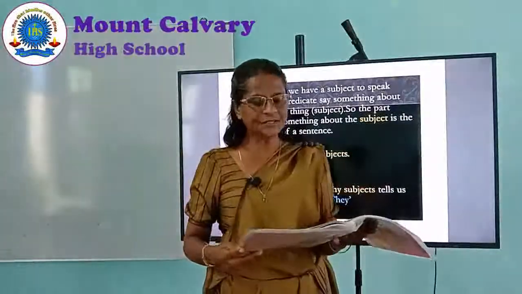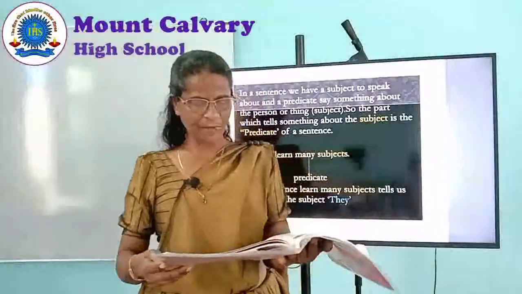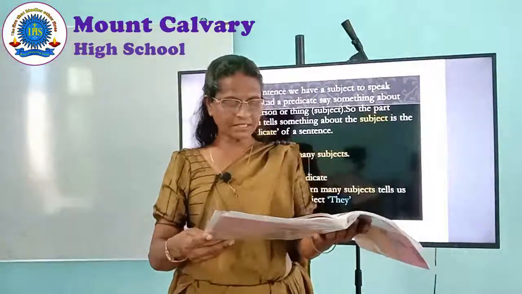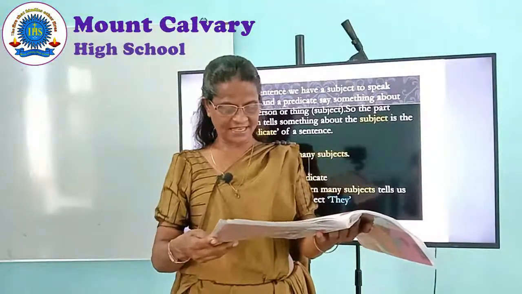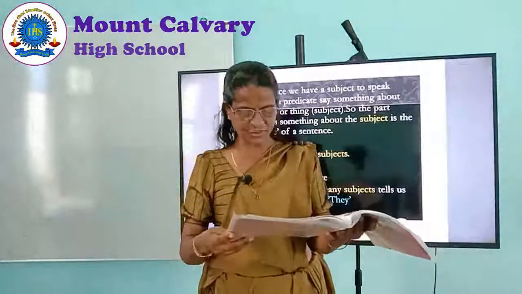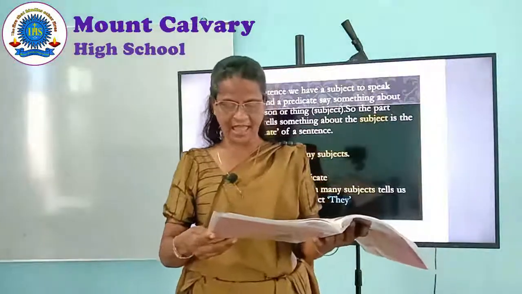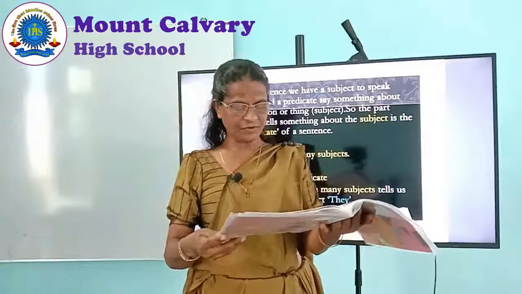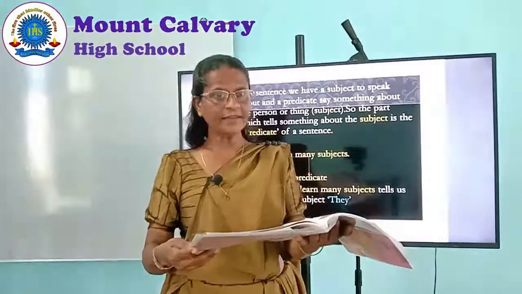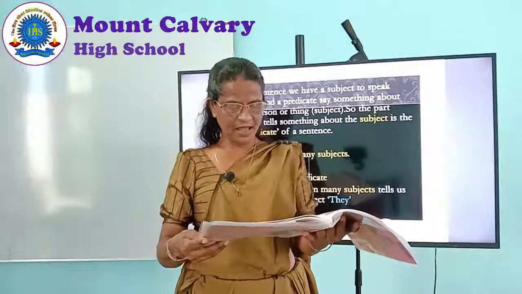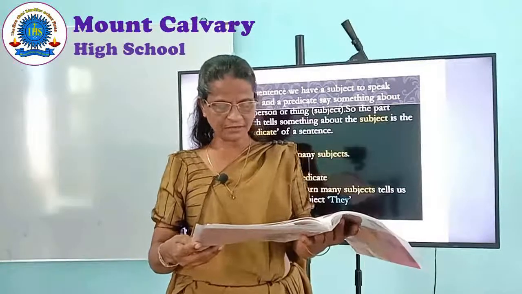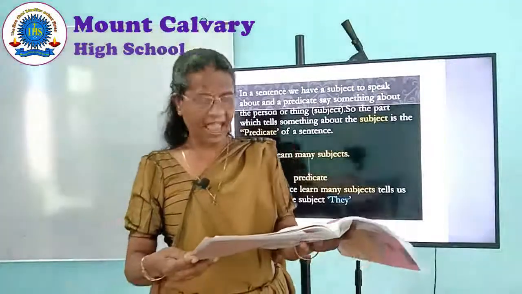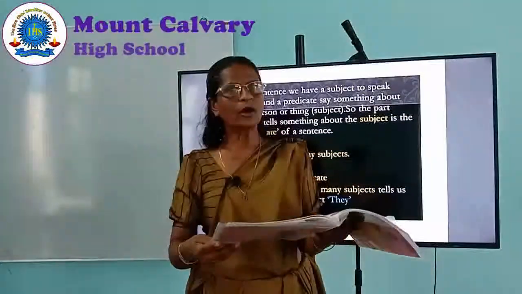Okay, let's go to the extension part. Mark the subject as S, objects as O, and predicate as P. I love swimming. I is the subject, love swimming is the predicate, and swimming is the object.